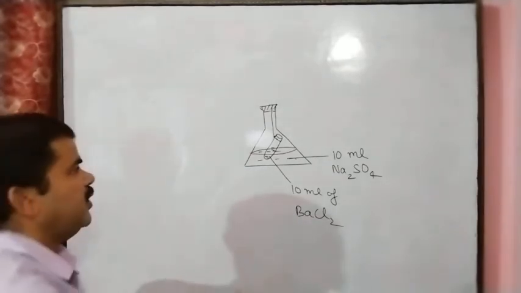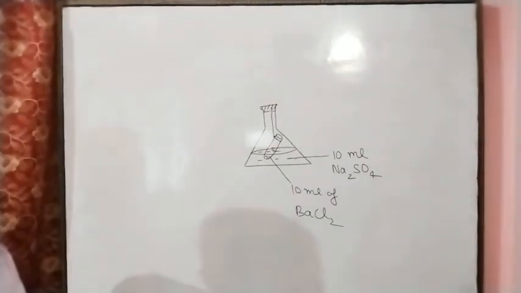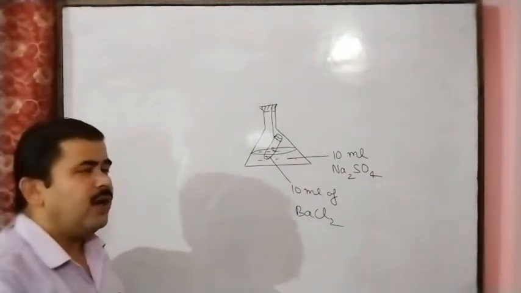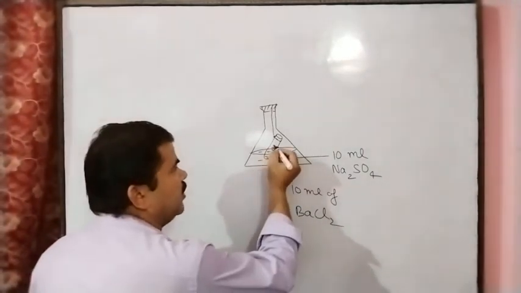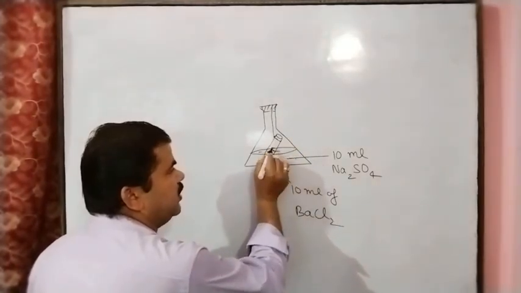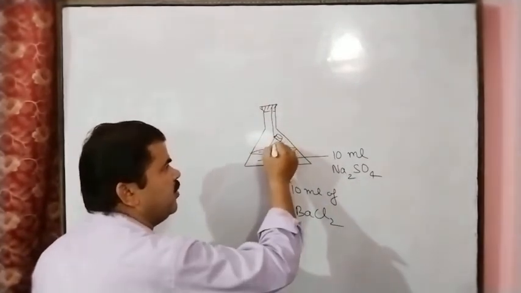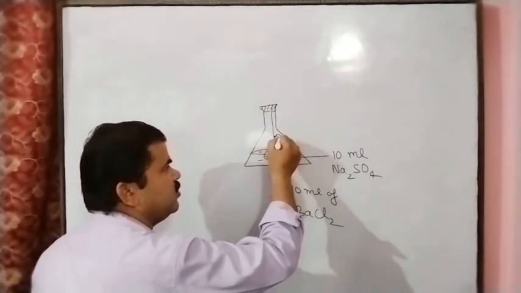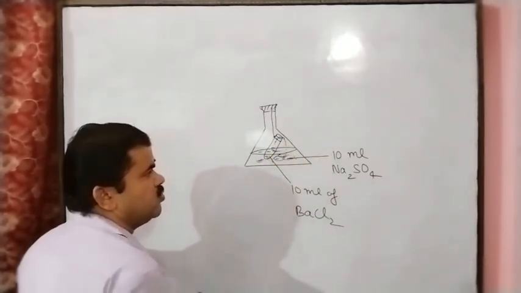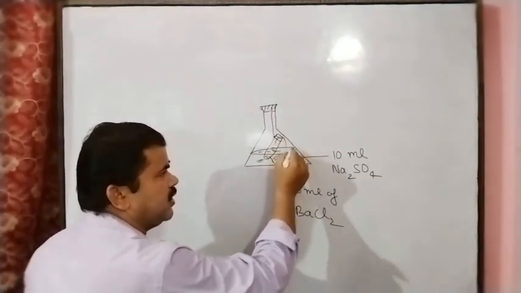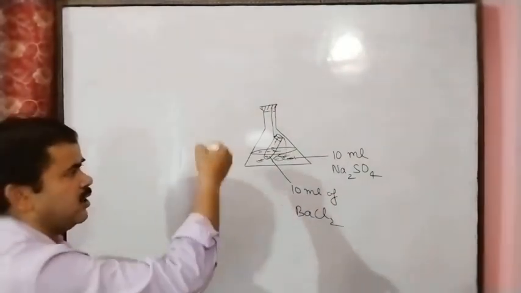And after this, we have to weigh this, we have to take the weight of this total system, and next we have to tilt this. So by tilting, the barium chloride solution that is present in the test tube comes out and mixes with the sodium sulfate solution that is present in the conical flask.